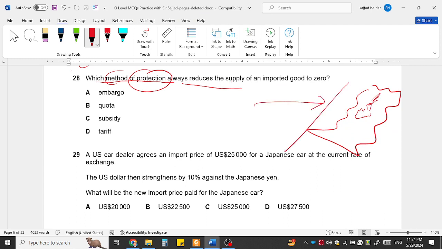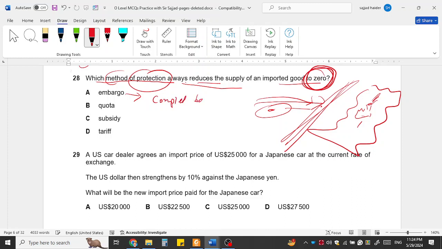So when the government, this is worldwide, protects the domestic industry from international competition and big foreign firms, so that they can flourish and provide employment. Which method of protection always reduces the supply of imported goods to zero? Zero means no imports. An embargo is a situation of complete ban. Embargo means a complete ban on imports. This could reduce the imports.